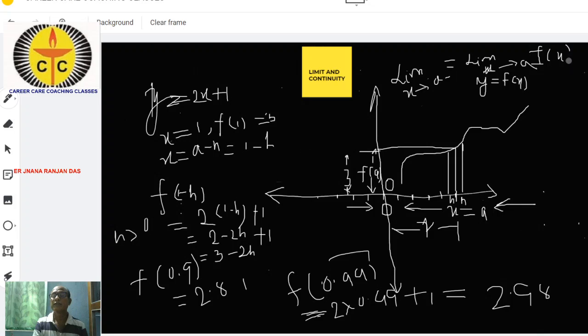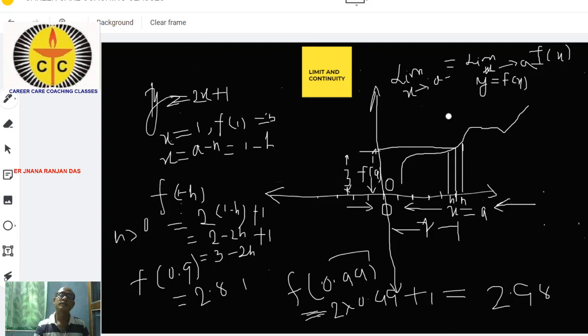This is the left hand limit. You can write this. What is the left hand limit? When we approach 1, the value of the function approaches 3. So the value of the function is 3. In this particular function, the limit of the function as x tends to a minus is equal to 3. Similarly, we write this a minus, it is the left hand limit of the function.